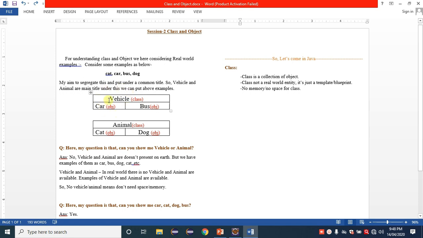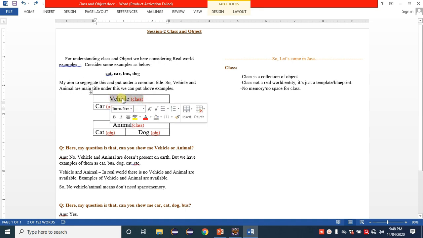So come again to this real point. If anyone asks you to show a vehicle or an animal, our answer is that it is not possible. So a class is not a real world entity. Animal is a class and vehicle is a class, not real world entities. It's just a template or blueprint.